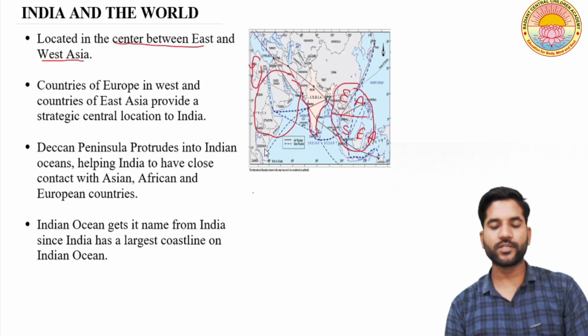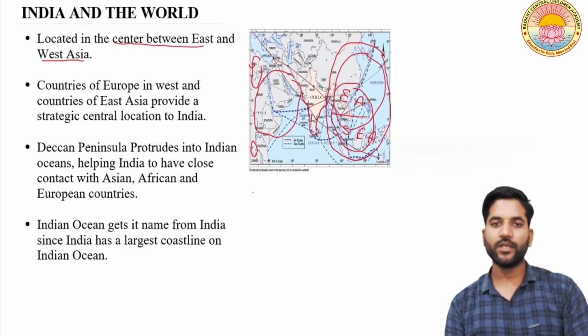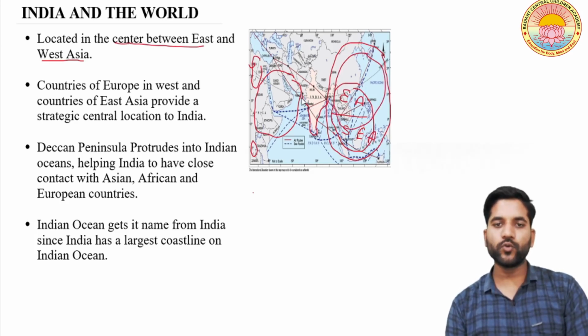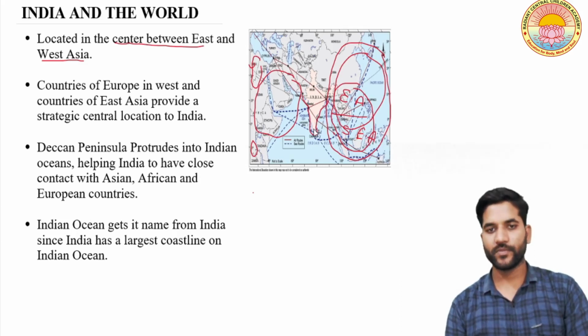If you see the extended map of the world, you will see the African continent, and this larger area is South Asia, Southeast Asia or East Asia. India lies between these two parts of the world, and this is the reason why India is considered a strategic central location as compared to these two areas.